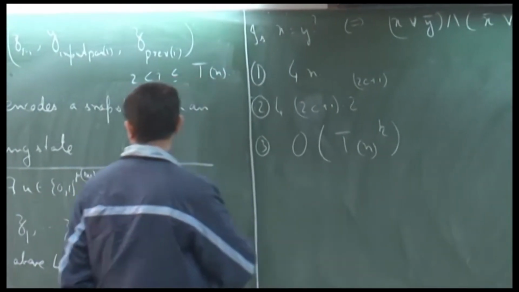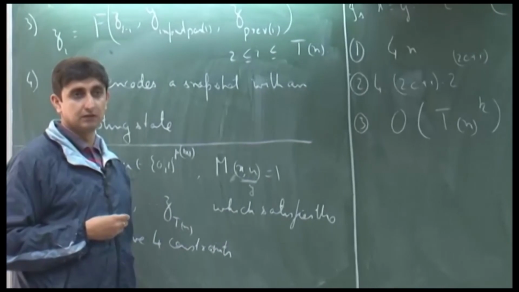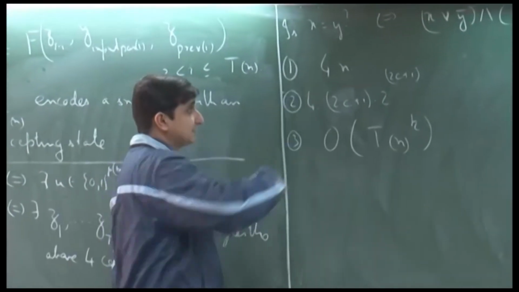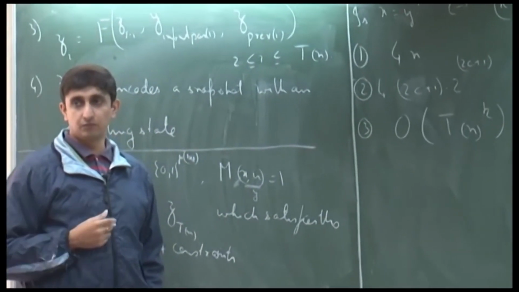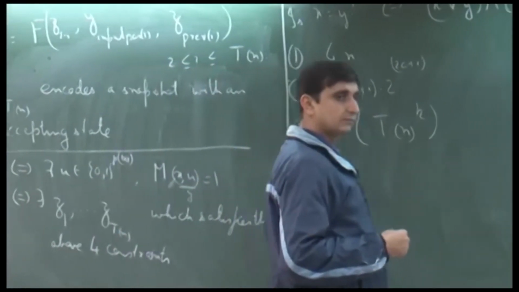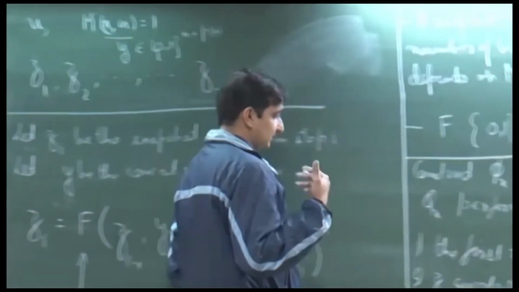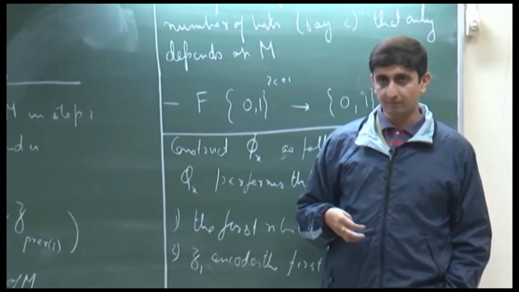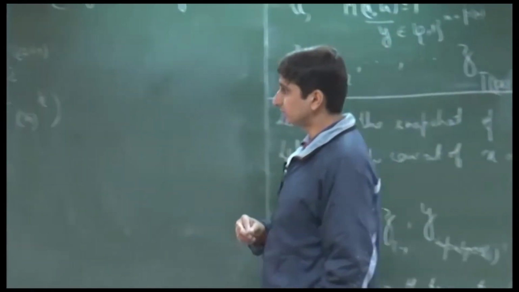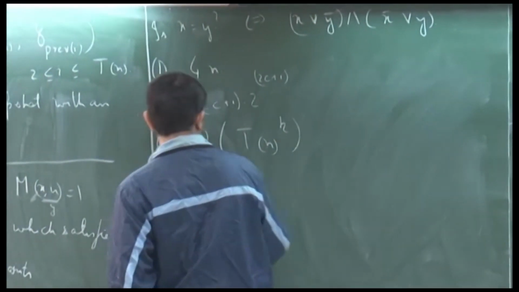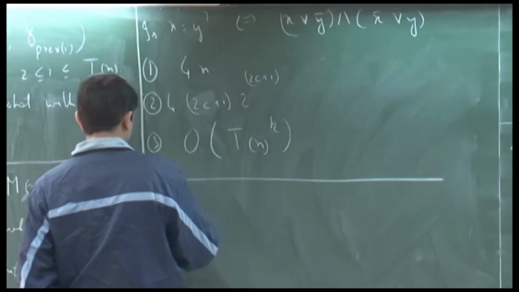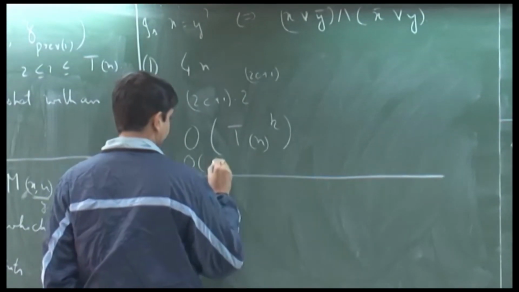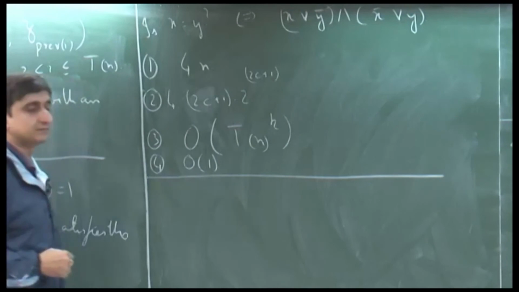And again for the fourth step you need some constant size formula. So, now your final CNF formula is just an AND of all these 4 formulas. Okay. And as you can see that this can be constructed in polynomial time as well as it has size polynomial. Okay. So, fourth step is also some order of, let me just keep it as that.